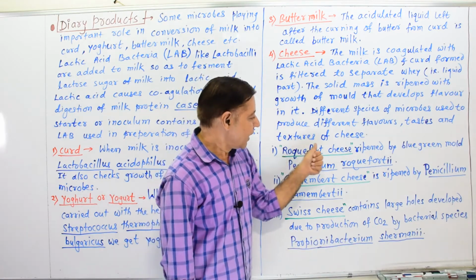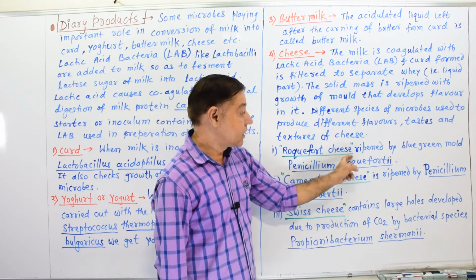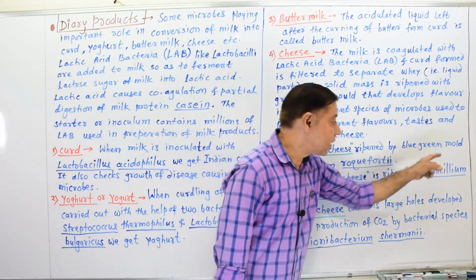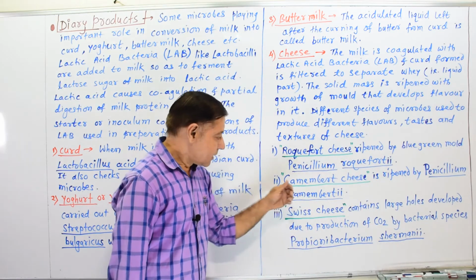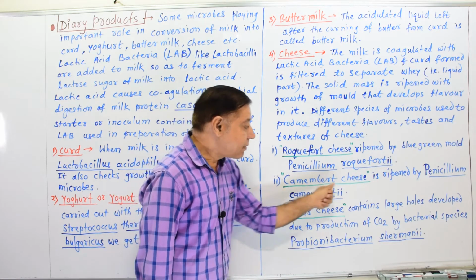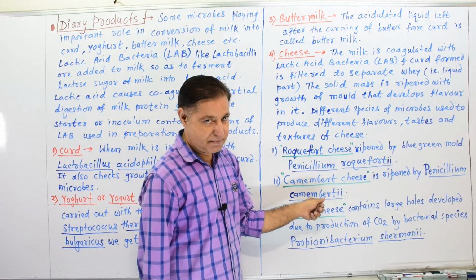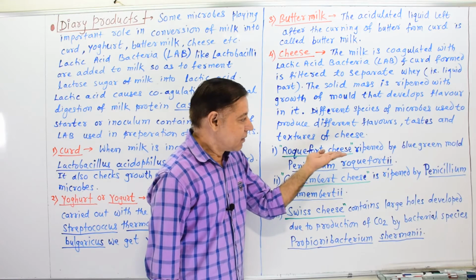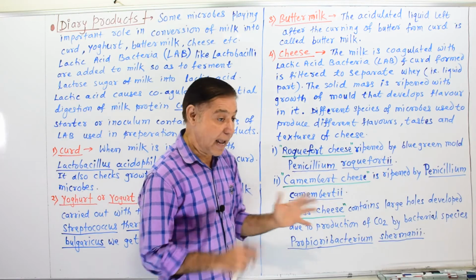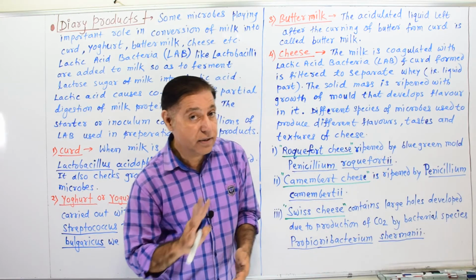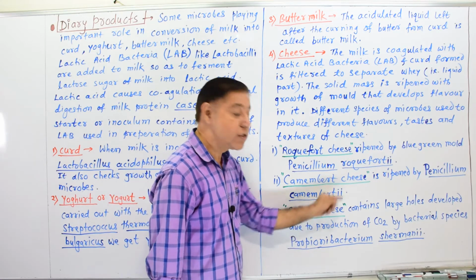Here there are some examples. First, Roquefort cheese is ripened by a blue-green mold, that is called Penicillium roqueforti. Second example, Camembert cheese is ripened by Penicillium camemberti. In this way, if the microbial species changes, we get a different type of cheese having different flavor, taste and texture. The third example of cheese is Swiss cheese.